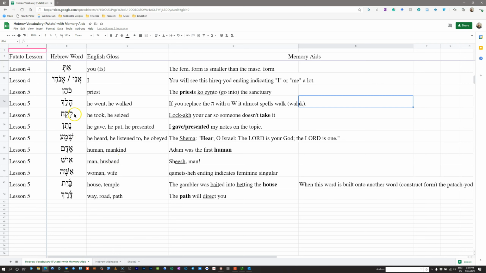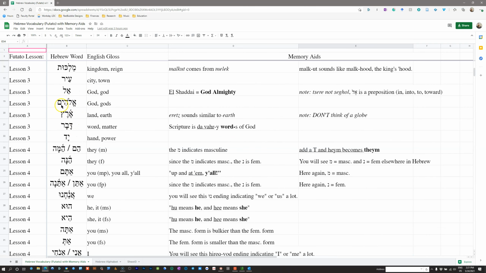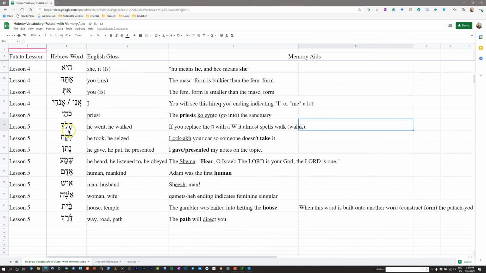Okay, so if you see a word that has more than that or less than that, El, Elohim, you can assume that it's not a verb. All right, so looking at lakach. Lakach means he took or he seized. And my mnemonic is lakach, lock your car so someone doesn't take it.